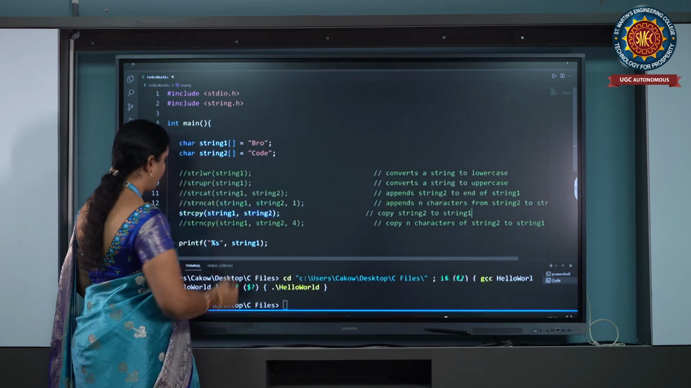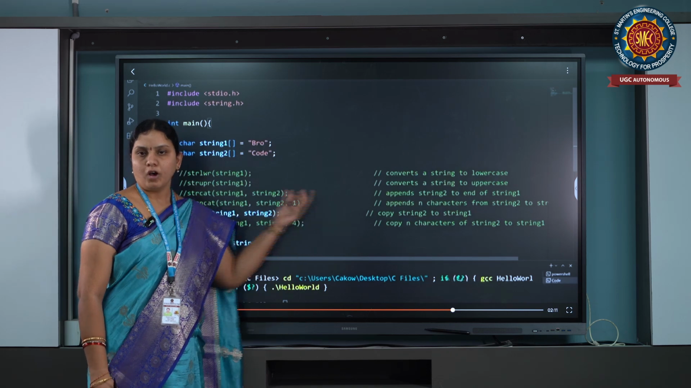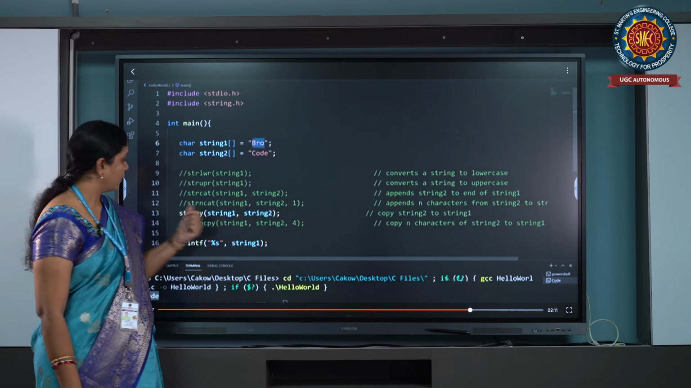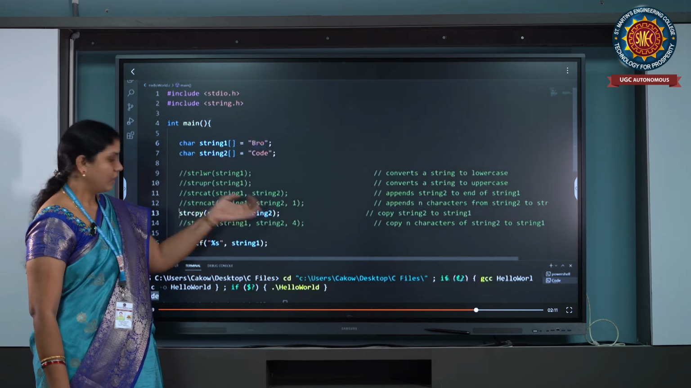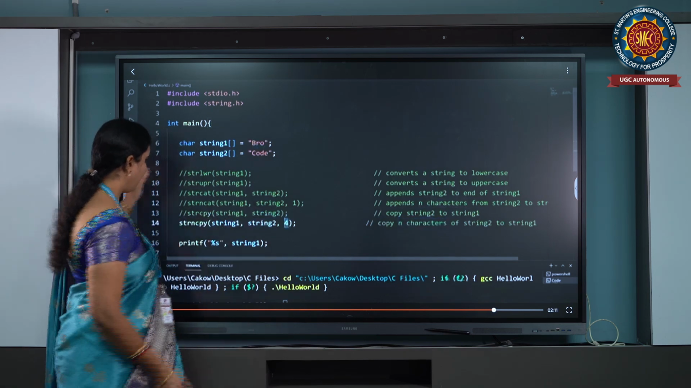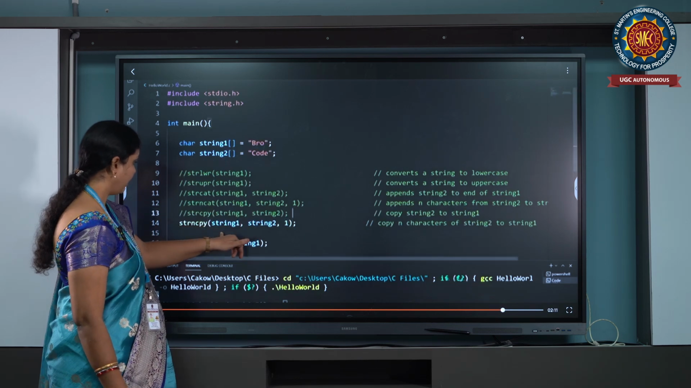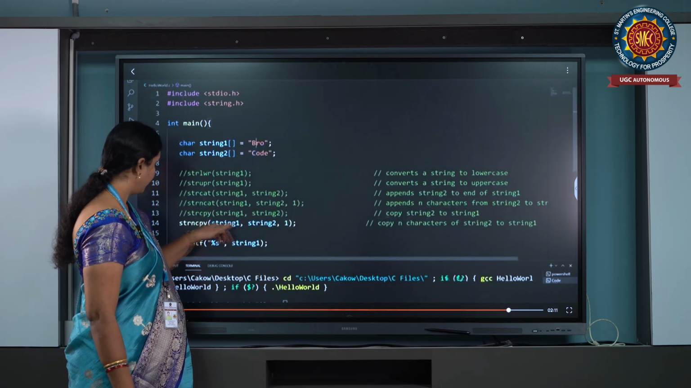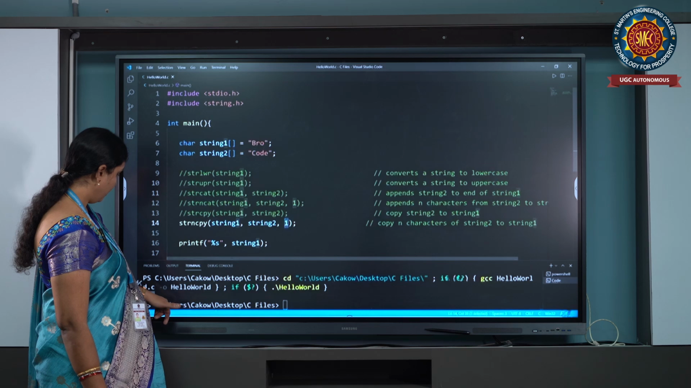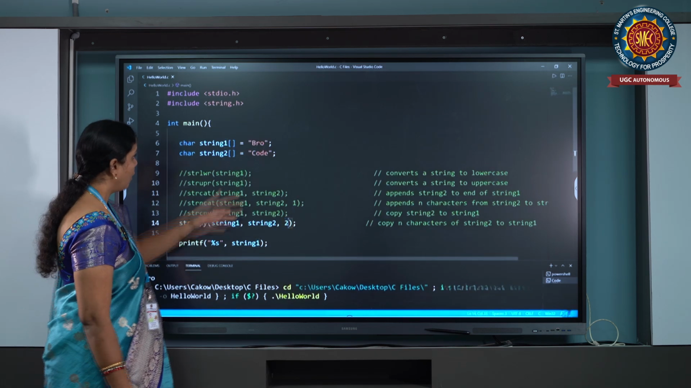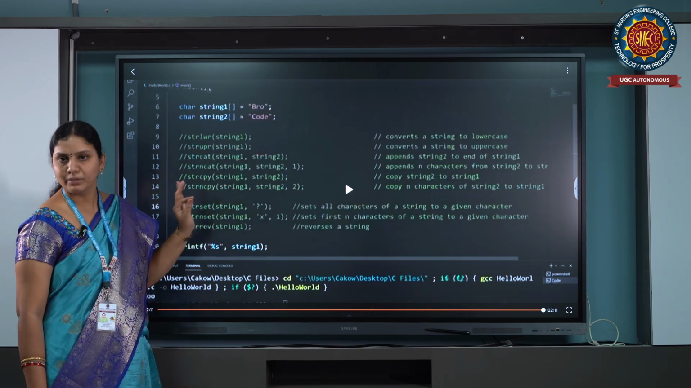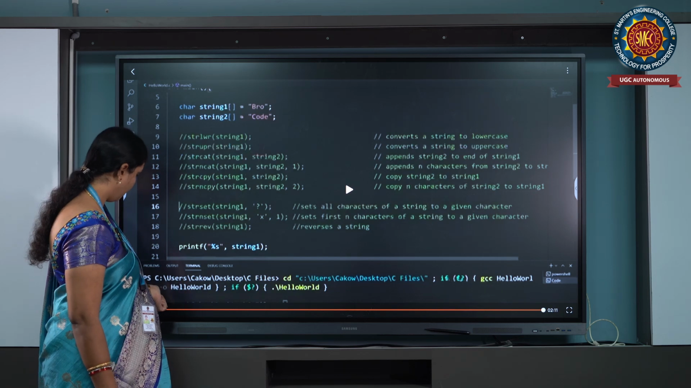So next one is string copy. What is meant by string copy? One string we have to declare and the second string we keep empty. Whenever we apply the string copy function, the source string will be copied into the destination string. So here I have given only string1. See here, strcpy string1 comma string2 means it is going to give only bro as an output, because we have only declared this. The second, code, we have not declared, we are simply keeping it empty. Now if we want to print string2, it gives bro.